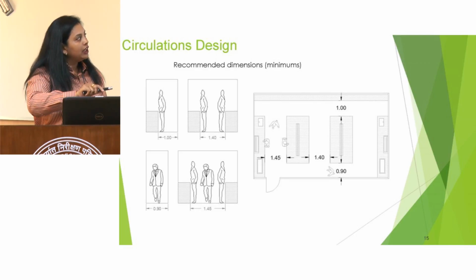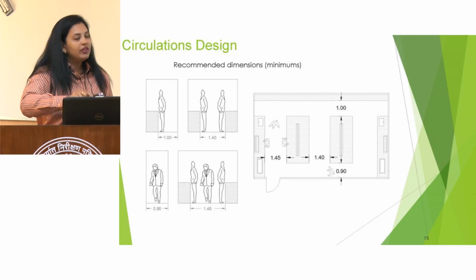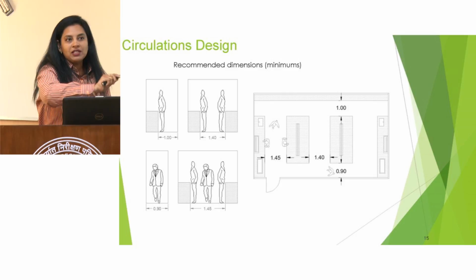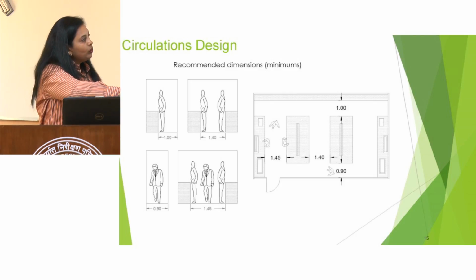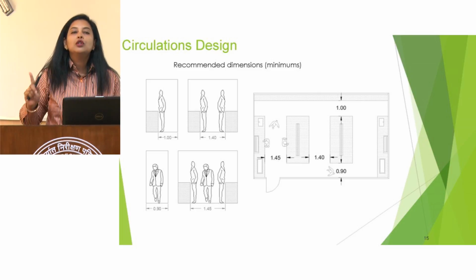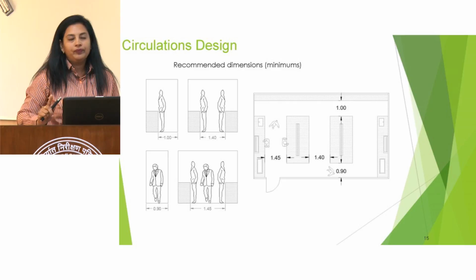And when we are designing a laboratory, this is very obvious from this picture. See, this is a workbench, this is a workbench, and these are all the workbenches. So there should be a minimum space of 0.9 to 1 meter for a single person to move properly.